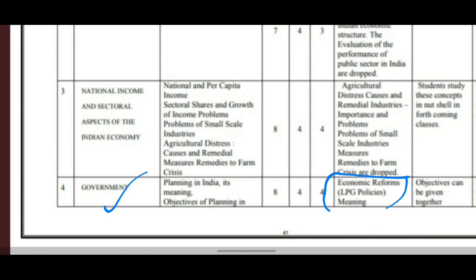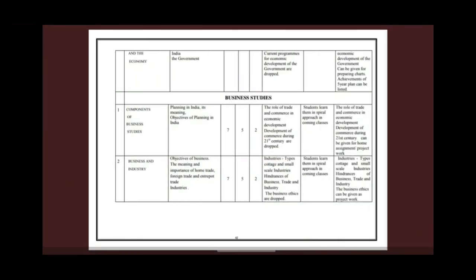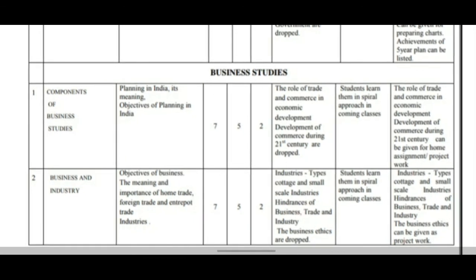Here the last part, it is business studies. In this 3 units are there. The first one, components of business studies. In this, the subunits are Planning in India, its meaning, objectives of planning in India, the role of trade and commerce in economic development, and commerce during 21st century are dropped because this class you will learn them in the spiral approach in the coming classes. The second lesson, it is business and industry.